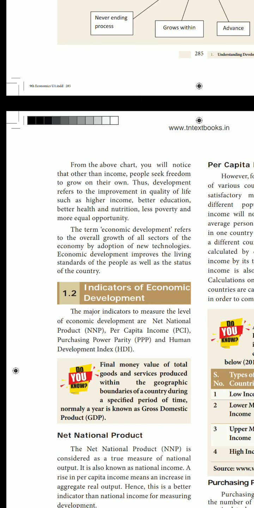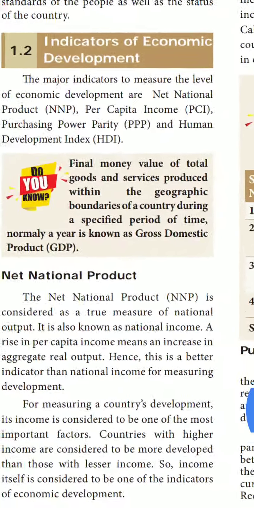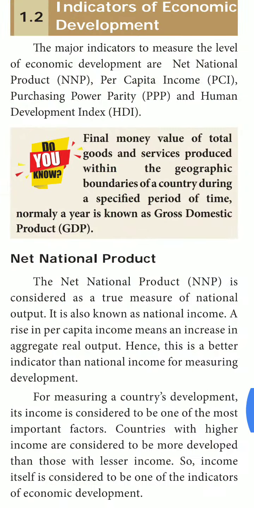NNP, PCI, PPP and HDI. So, the major indicators to measure the level of economic development. There are 4 indicators of economic development: NNP, PCI, PPP and HDI.